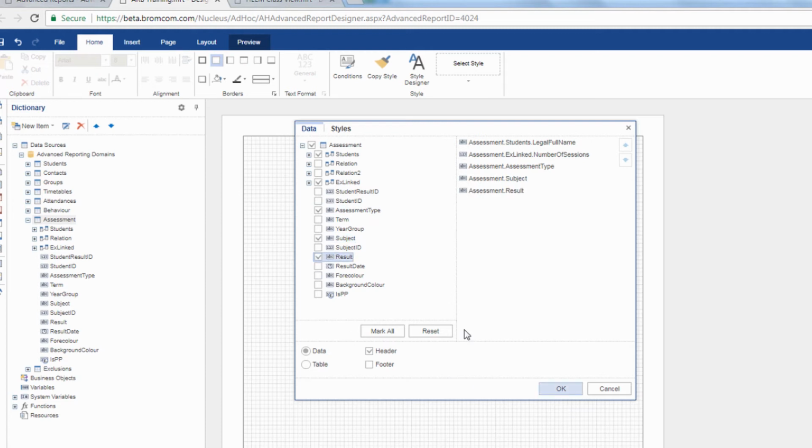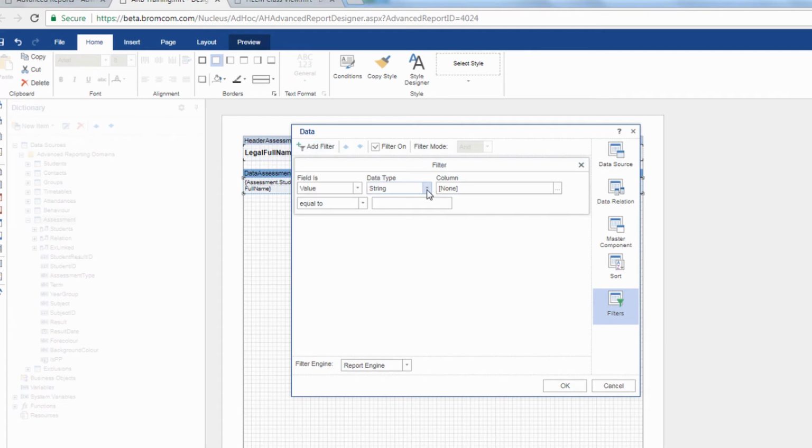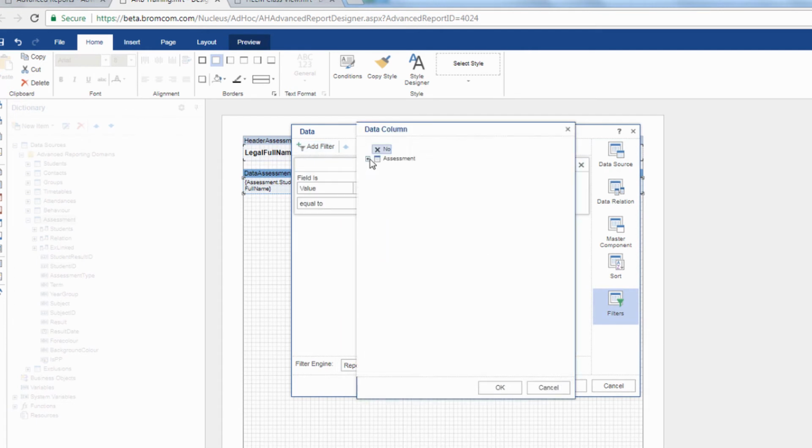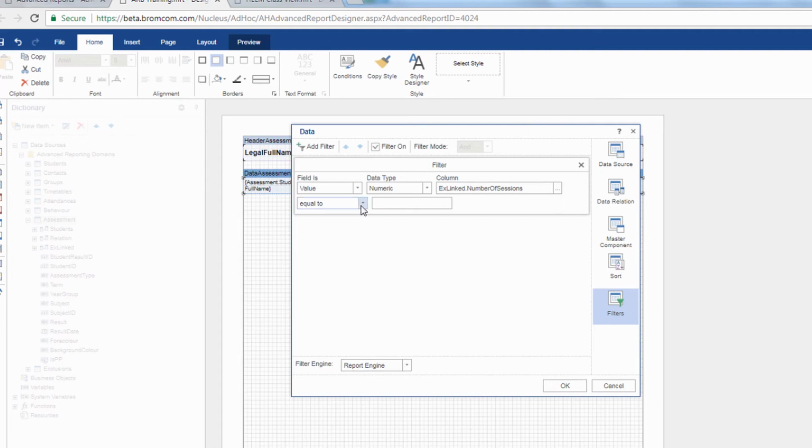You can simply right-click on the table where you want the data and call it in from elsewhere by specifying the matching ID column. In this example, I'm linking exclusion data to assessments, which will allow me to call up the assessment results of students who've been excluded more than once this year.